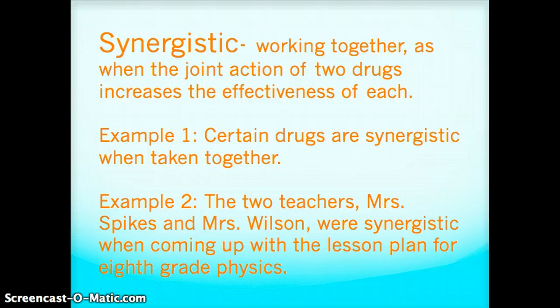Synergistic, from roots meaning work and together, so working together, as when the joint action of two drugs increases the effectiveness of each. So certain drugs are synergistic when taken together, right? They help each other out. They both become more effective because they are working together. The two teachers, Mrs. Spikes and Mrs. Wilson, were synergistic when coming up with a lesson plan for 8th grade physics.